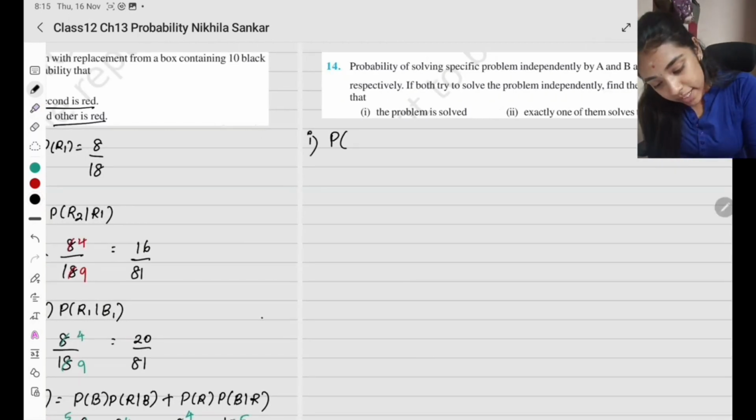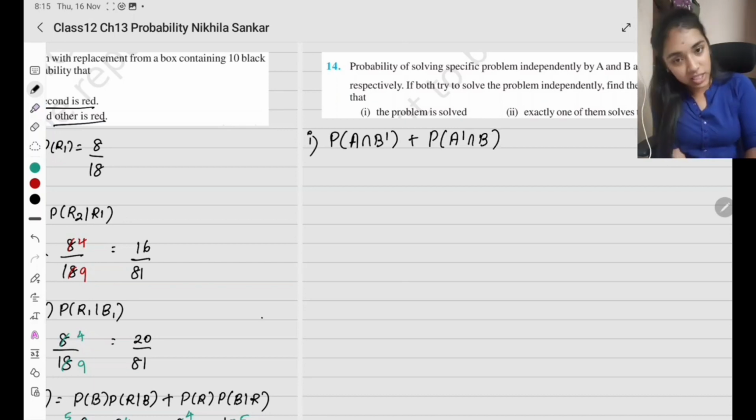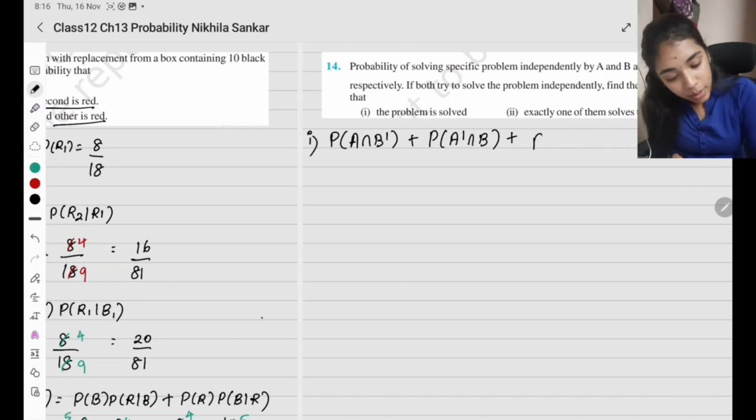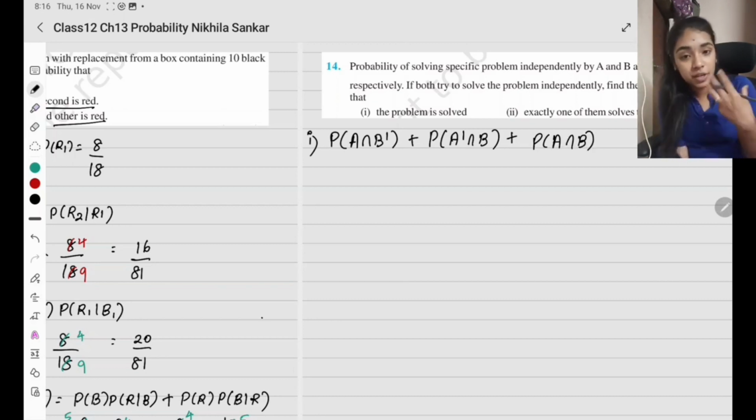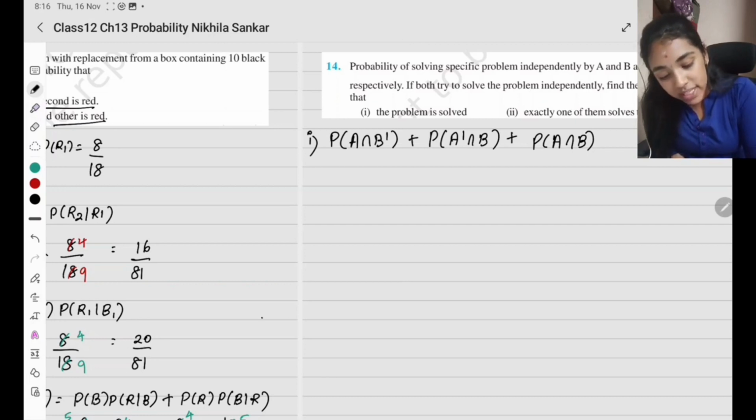What does that mean? Probability that A solved it and B did not solve. This is one option. Plus probability that A did not solve but B solved it. This is one option. Plus probability of A intersection B, both of them solved. Are there different possibilities like this? At least one of them solving is enough. So how can I simplify this particular case?